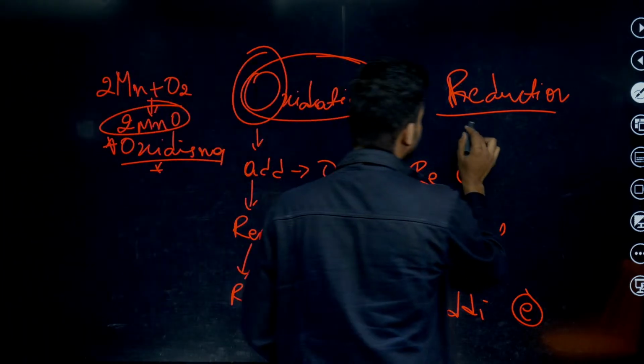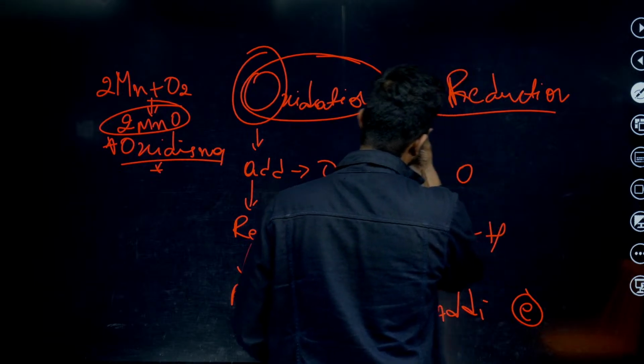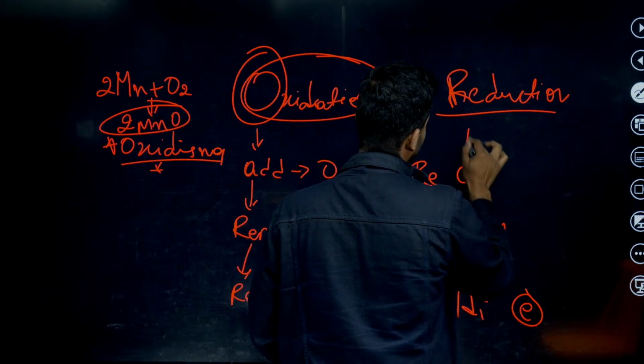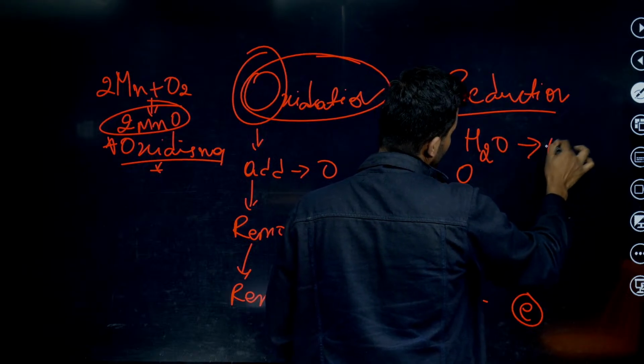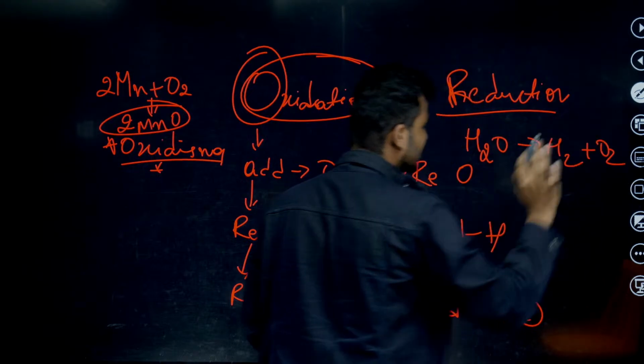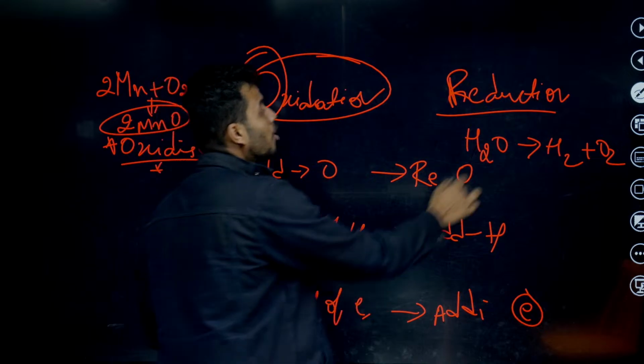For reduction, what is the example? Electrolysis of water. Here hydrogen gas and O2 gas are formed. This is an example for reduction. Here the H2O molecule gets reduced.